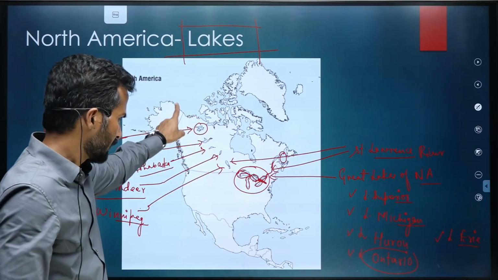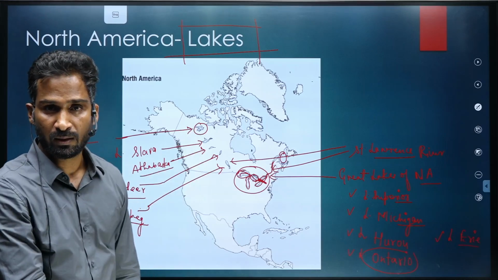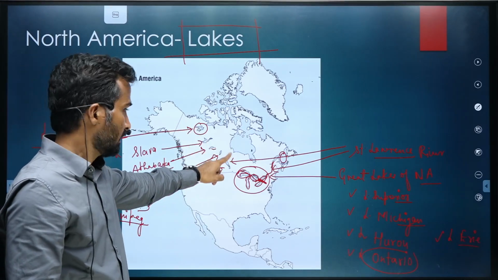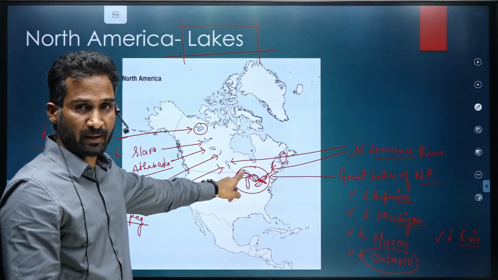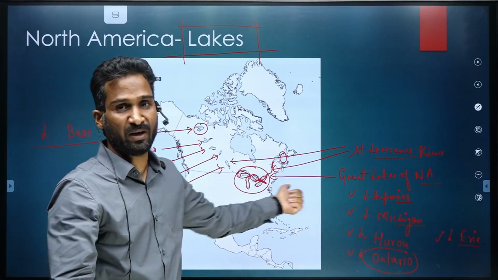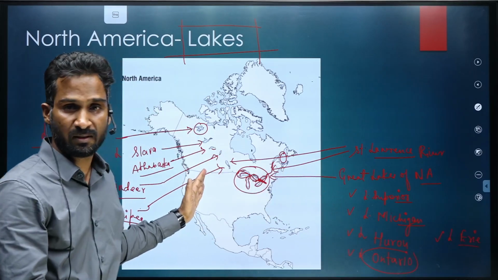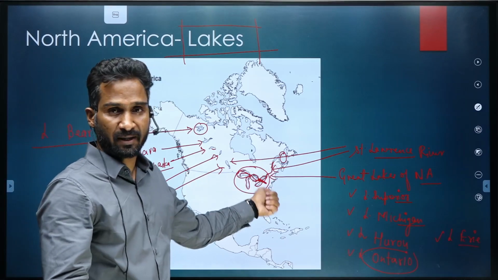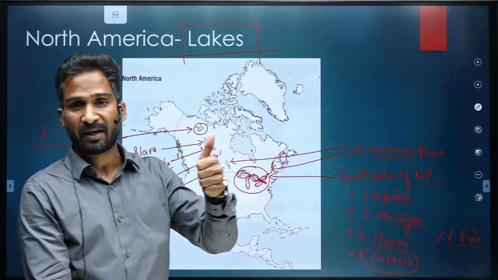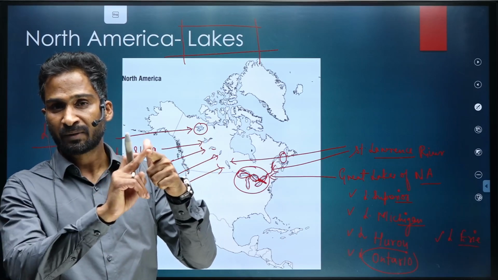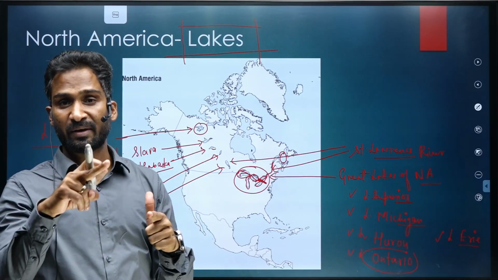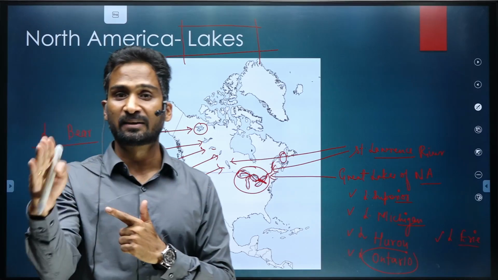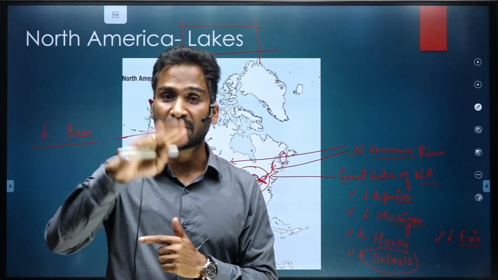Do remember them from north to south: Bear, Slave, Athabasca, Reindeer and Winnipeg. And remember these from west to east. Starting with the Great Lakes from the west: Lake Superior, Lake Michigan, which is entirely in USA, and except Michigan all other lakes are at the border of US and Canada.